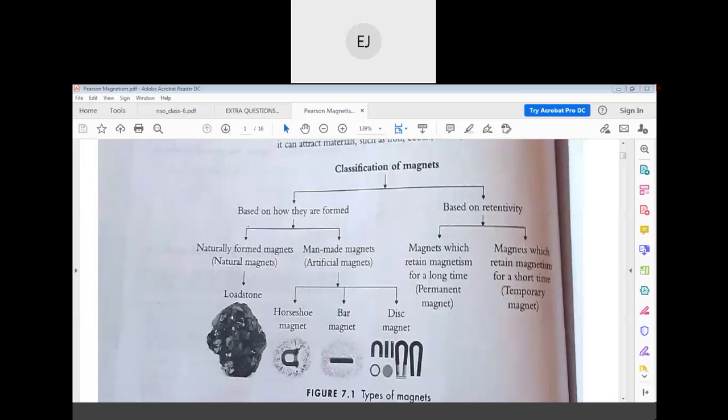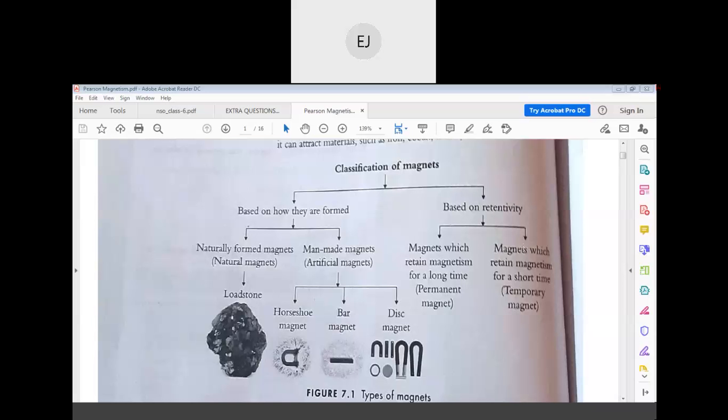And based on retentivity, magnets which retain magnetism for a long time are called permanent magnets, and if they retain magnetism for a short time, they are called temporary magnets.